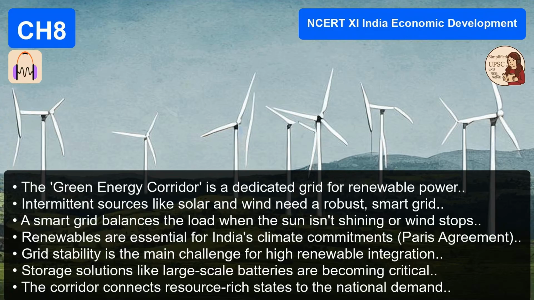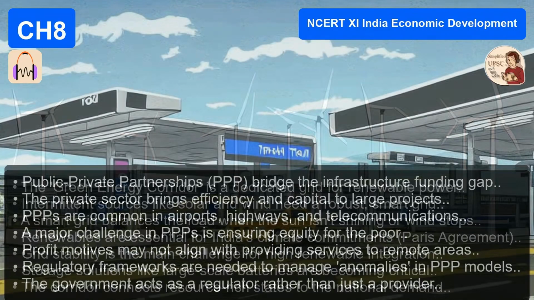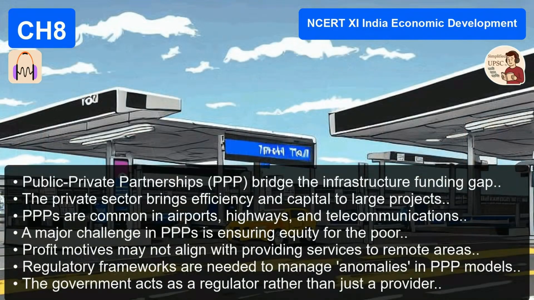That's not smart. The text also highlights the specific impact on women's health. This part was particularly grim. This is critical. The child sex ratio was declining, 914 girls for every 1,000 boys in the 2011 census. That's a social infrastructure failure. It's a societal failure. It is. Over 50% of married women suffer from anemia. Maternal mortality rates, MMR, are high. This indicates that our social infrastructure is failing half the population. It's not just about building hospitals, it's about nutrition, education, and societal status. Yeah, a hospital can't fix anemia if the woman is the last to eat in her household due to social norms. Precisely. The problem is deeper than just bricks and mortar.